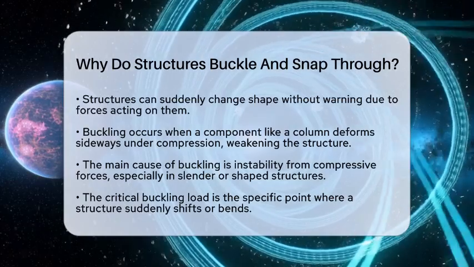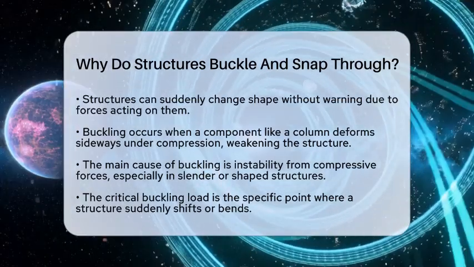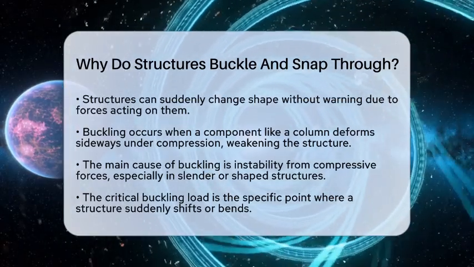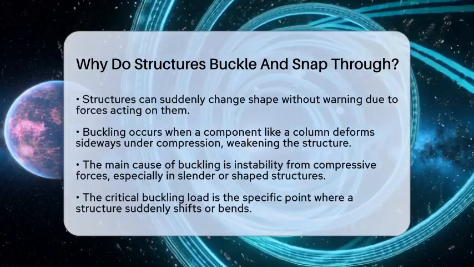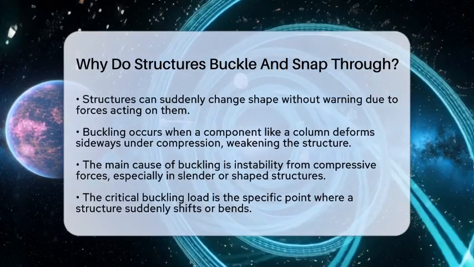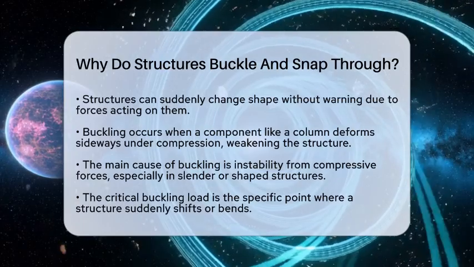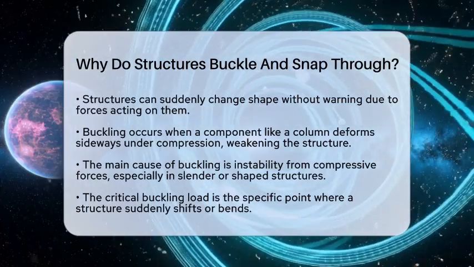Buckling happens when a component like a column or a beam under compression suddenly deforms sideways or changes shape. Even if the stress on the material isn't high enough to break it, the shape change weakens the structure and can lead to collapse. The main reason this occurs is because of instability caused by compressive forces.